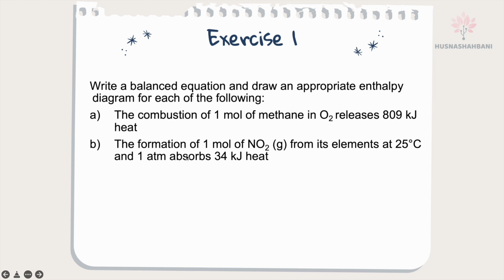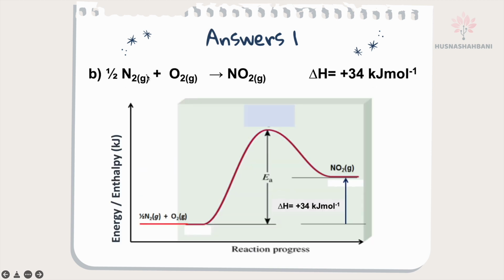You have to write the chemical equation of formation of NO2: nitrogen reacts with oxygen to form NO2. Formation means 1 mole is formed, so this NO2 must be 1 mole. Then you have to balance the chemical equation. Delta H must be positive because the energy is absorbed.